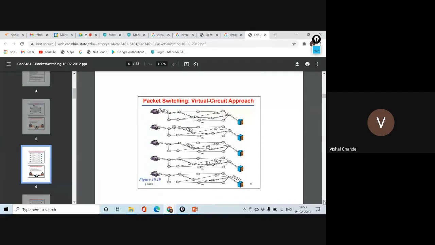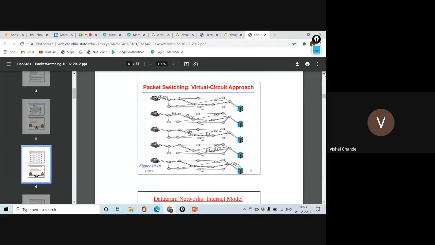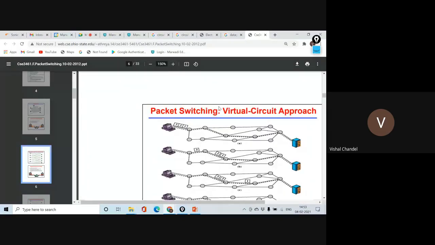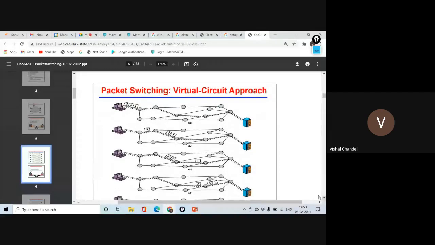These two diagrams explain the concept of virtual circuit approach of packet switching. Now this sender wants to transfer three packets: packet number 1, packet number 2, and packet number 3. These packets establish a virtual circuit once, like circuit switching.